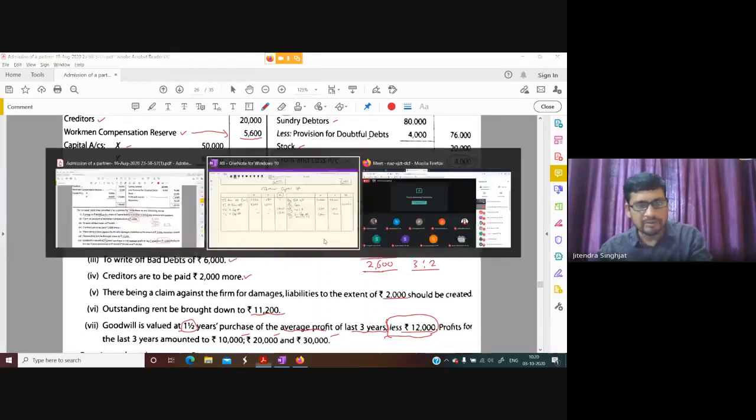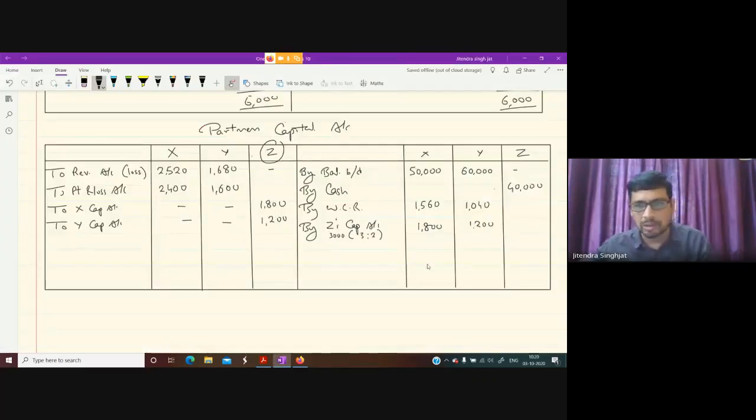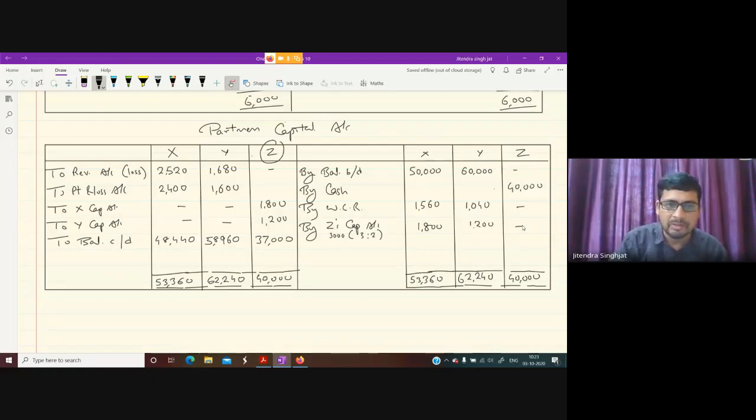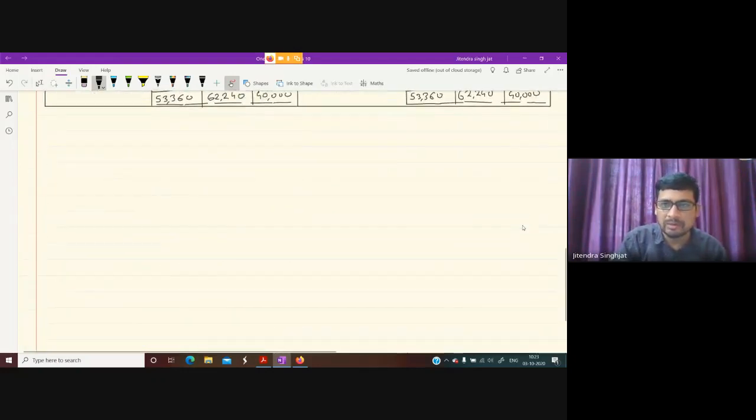So let us do the total: 53,360, 62,240, and 40,000. Now we need to take out the balance. Quickly take out the balance. Now we can prepare the balance sheet, children, by using these values.